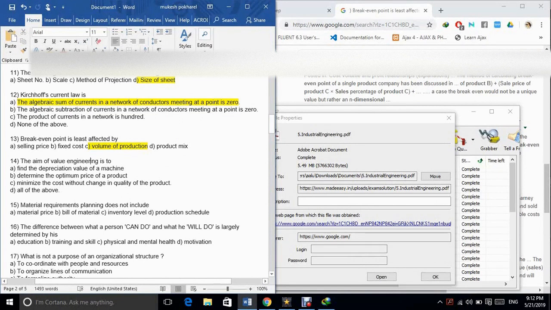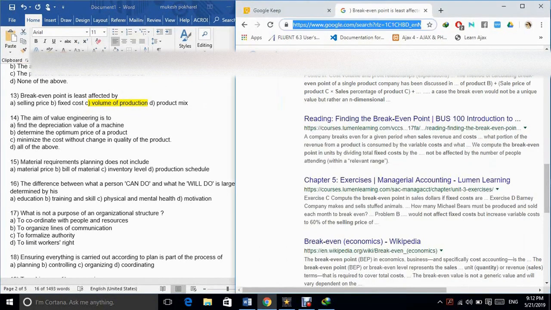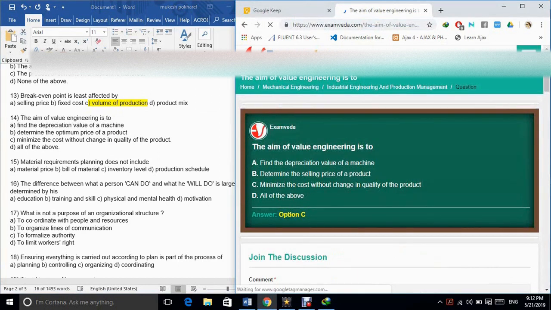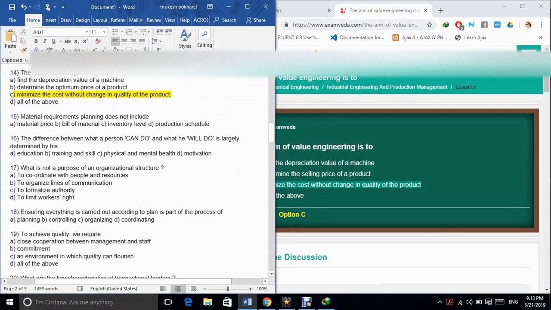14. The aim of value engineering is to A. Find the depreciation value of a machine. B. Determine the optimum price of a product. C. Minimize the cost without change in quality of the product. D. All of the above. The correct answer is option C.